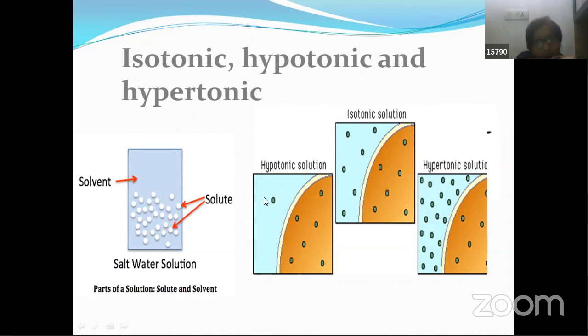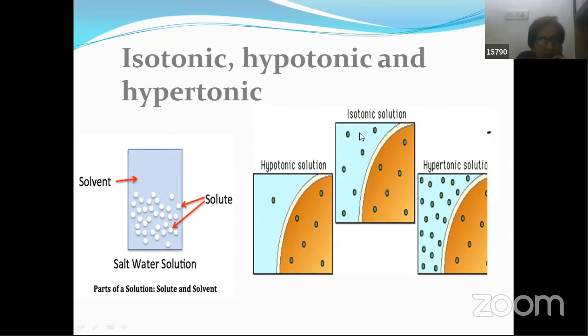So here you find only one solute particle, and here you have 1, 2, 3, 4, 5, 6 solute particles. So what we find over here is that when you compare the solute concentration, this one has low concentration. Its concentration is less. Here the concentration is high. So with reference to this, this solution has less concentration. So we say that this is a hypotonic solution. Now, I want all of you to please make a note of all the terms that I'm saying, friends, because in further slides we are going to come across these terms. So I won't explain them again and again.